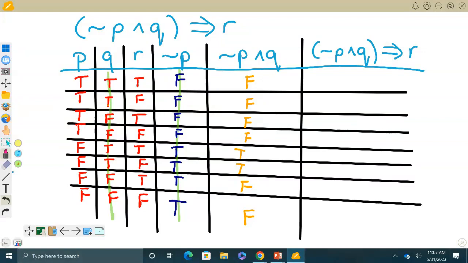All right, so now you have that column. Now what are we going to compare for the last column? It'll be this one and this one. I should make it bigger. So I'm only going to look at the pink.